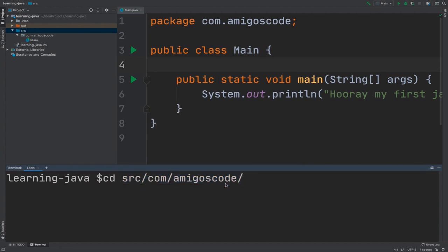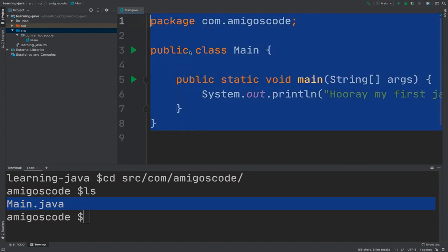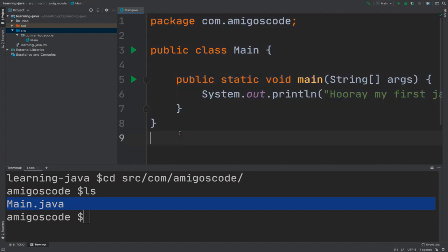So now I'm going to press enter. Now I'm going to type ls, or dir on Windows, and you can see that I do have this file called main.java, which is this file that you see. Now what we want to do is actually invoke the Java compiler ourselves. The Java compiler comes with the JDK, and the way you use it is as follows. So let me press Ctrl and then L to clear the screen, or simply clear.